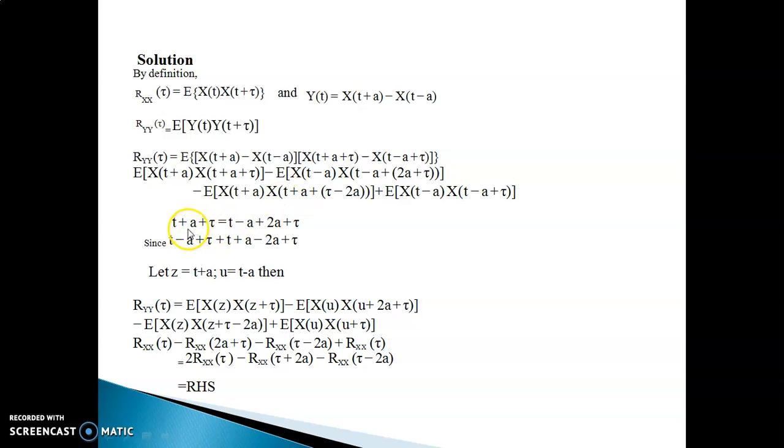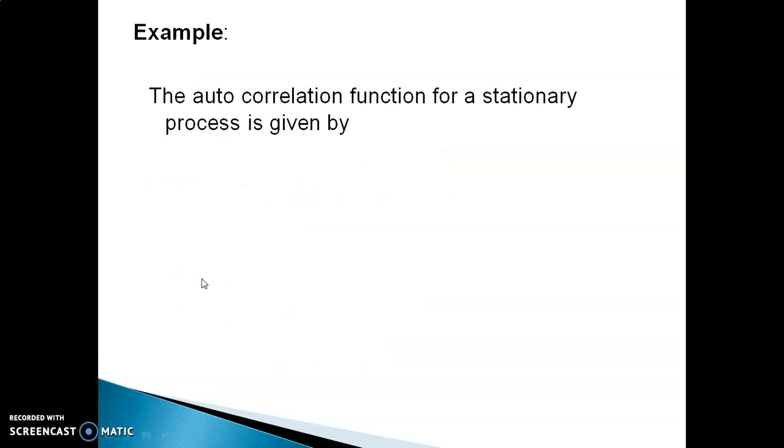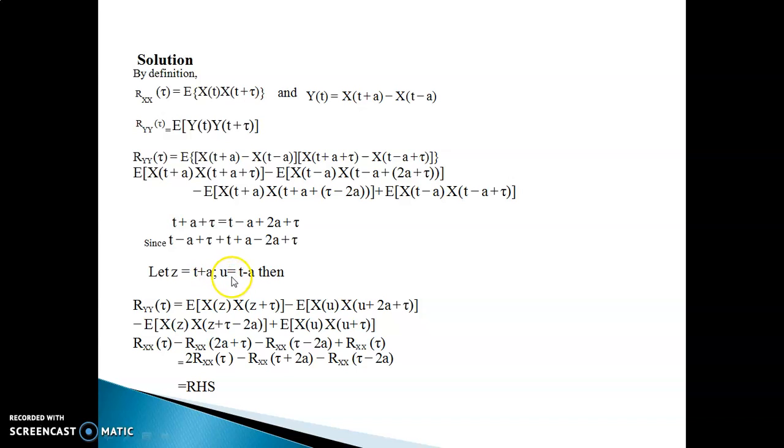And then you make a replacement, t+a+τ, you replace it with t-a+2a+τ, and t-a+τ equal to t+a-2a+τ. Then after that you substitute t+a equal to z and t-a equal to u.